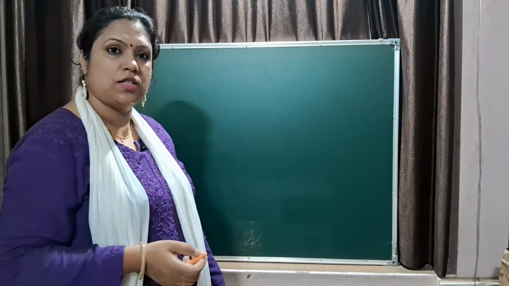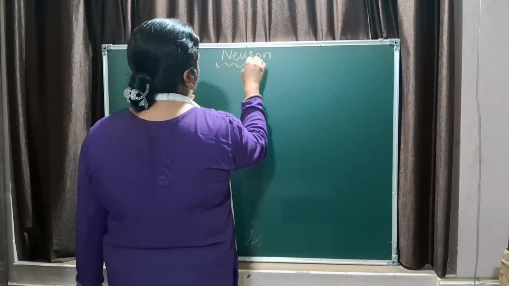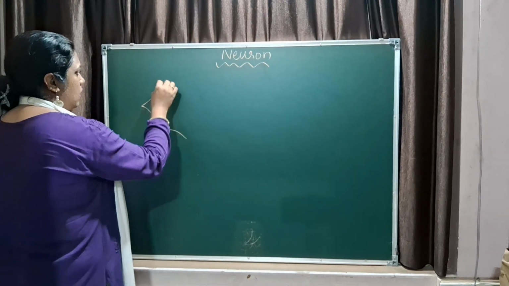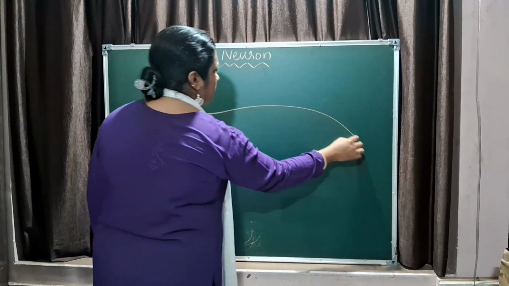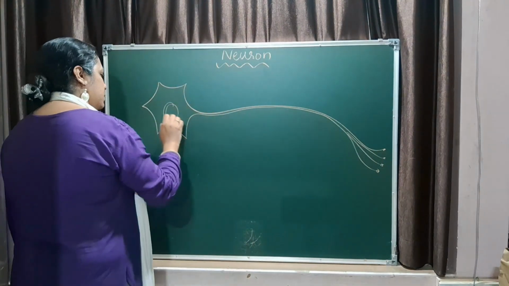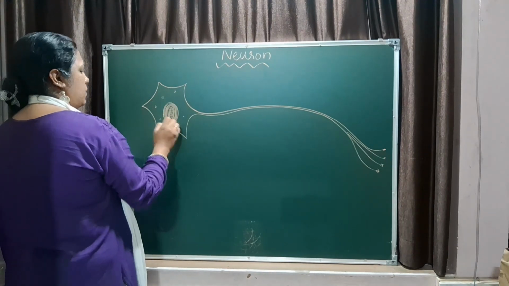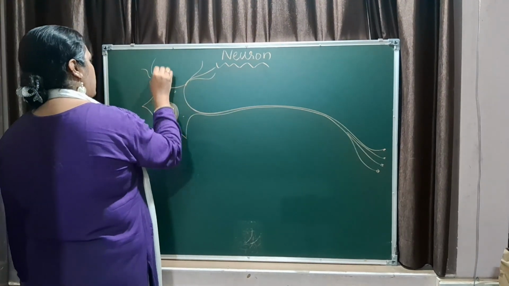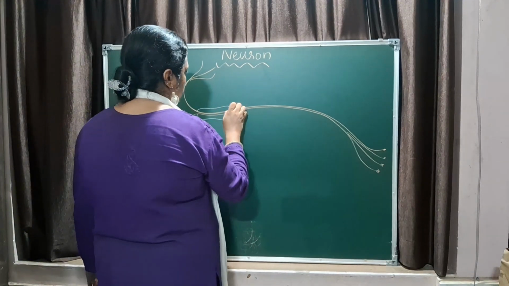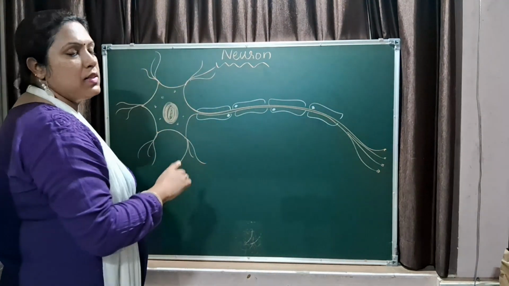So, next we will talk about the structure of the neuron. Neuron is an important diagram. You know that we are doing it from 7th standard and it will continue till your 10th standard. When you have to draw the neuron, the diagram is not difficult at all. Now, this is the diagram of a neuron.